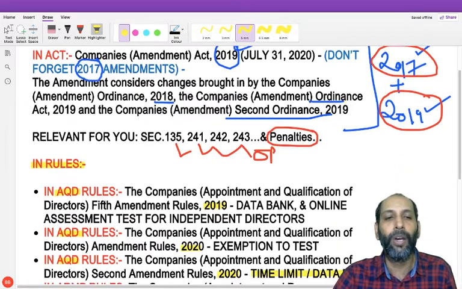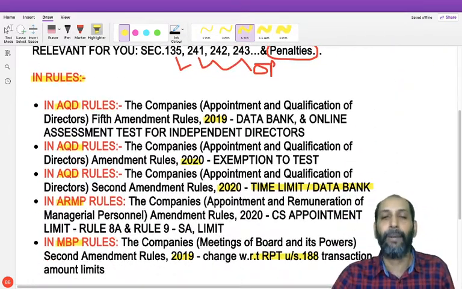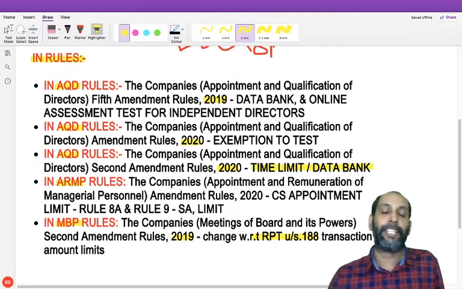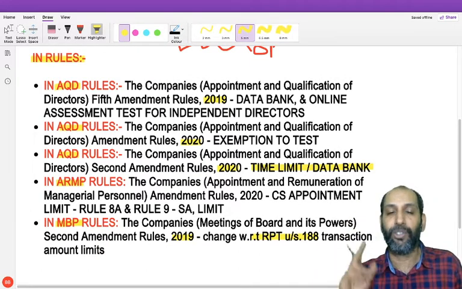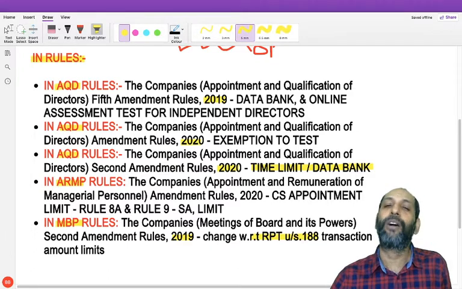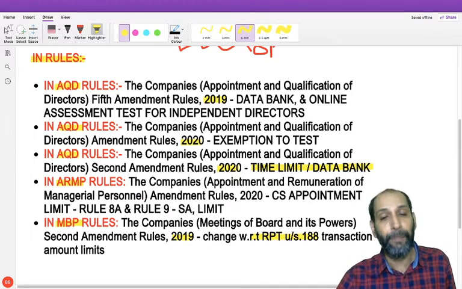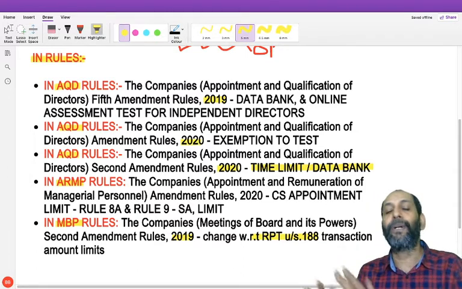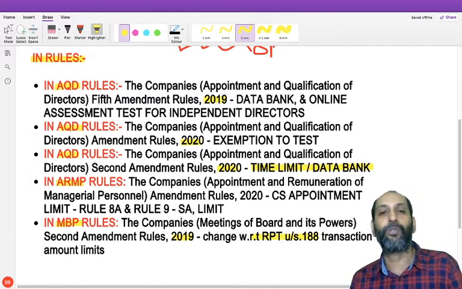Then the rules: the ACD rules amended three times, in 2019, 2020, and again a second amendment in 2020. Then the AMMP rules, with an amendment regarding CS appointment, which is very important when you learn about key managerial personnel. Then the MBP rules, regarding meetings of the board and its powers, where the amendment concerns related party transaction limits.